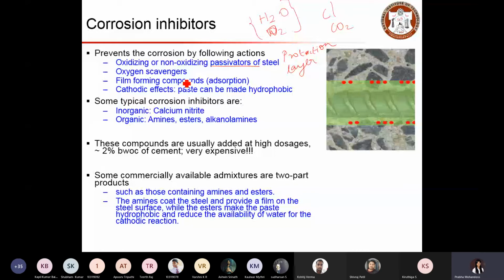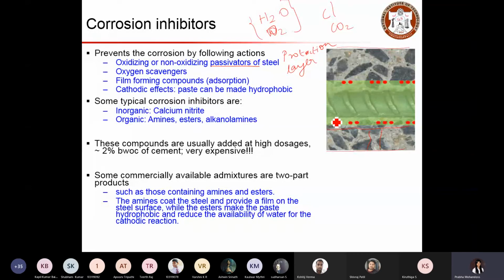So one way is preventing the availability of oxygen in that area so that corrosion will not happen, and then film forming compounds. When we have some compounds added to the steel surface or on the concrete surface itself, there will be some protection, or they apply a coat of admixtures, thinking that the admixtures will penetrate into the concrete matrix and provide a protection layer to the steel and prevent corrosion.